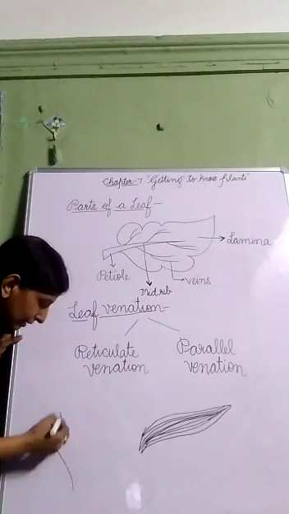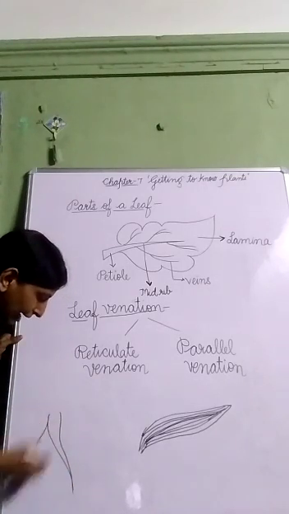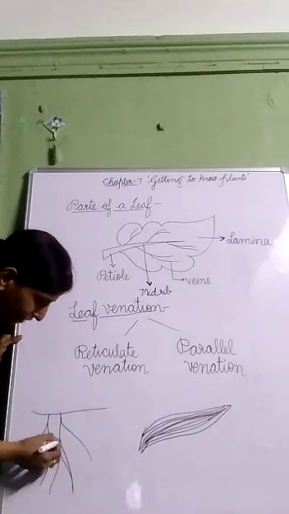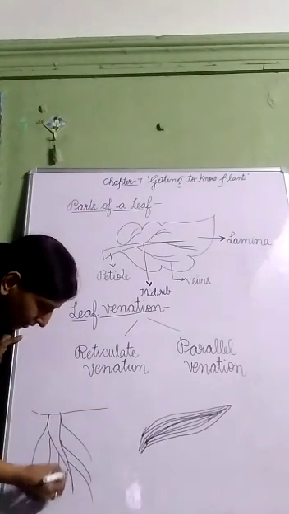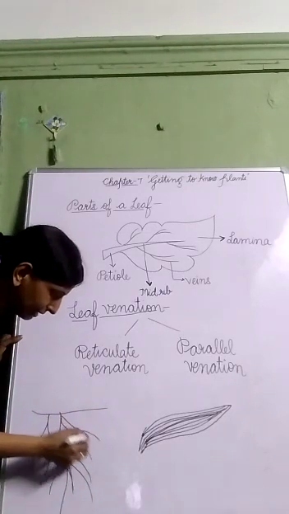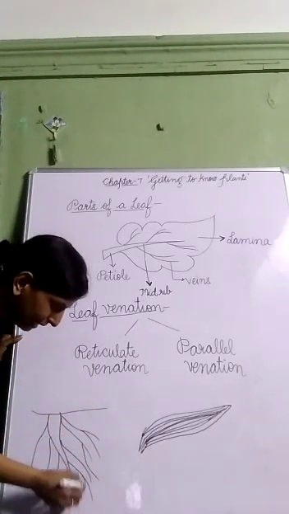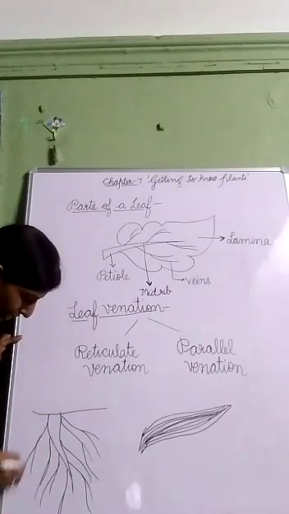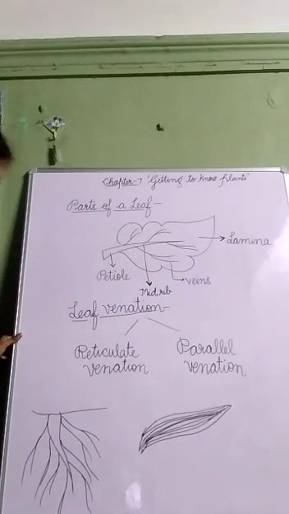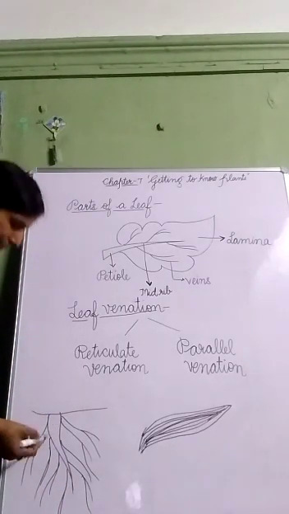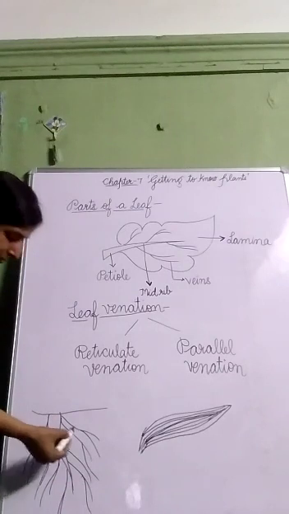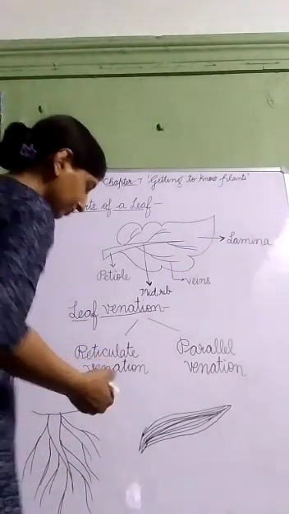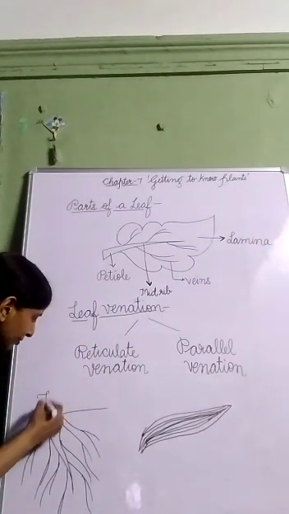In the taproot system, there is a main root, and to this main root many branches, many side roots, are attached. We call them lateral roots. So in the taproot system, there is a main root and many lateral roots are attached to it. This is the taproot system.